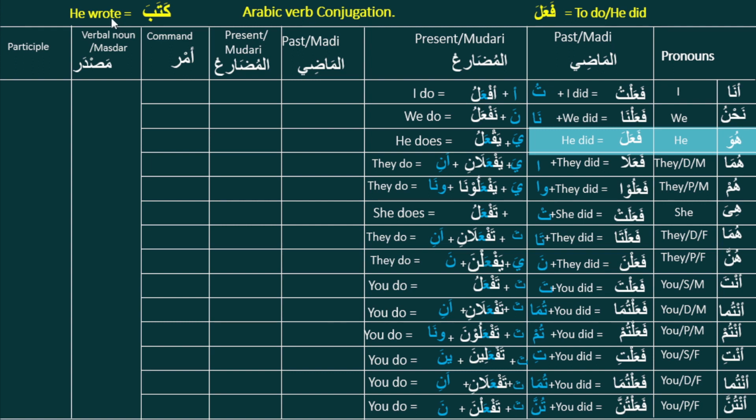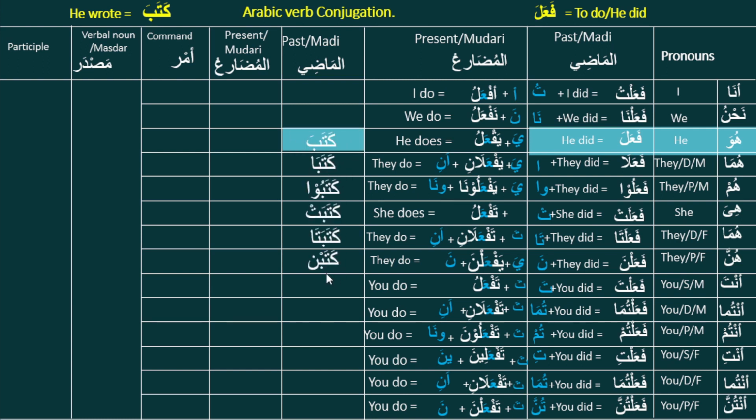So now today this verb kataba, we will derive the past tense in this table and present tense in this table for these 14 pronouns. So now let's start with the starting verb. This is the starting point, kataba. As our formula, the starting formula is fa'ala, means he did. So any new verb also will be started from this starting point of fa'ala. So kataba is the starting point for this new verb. Kataba, and the next verb will be